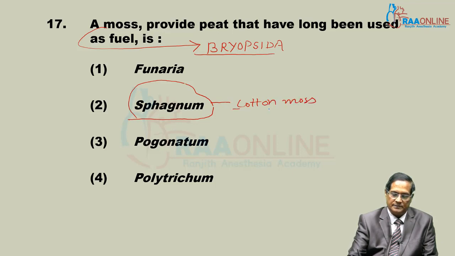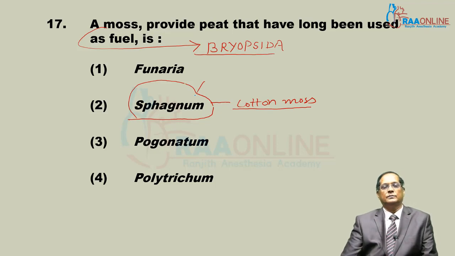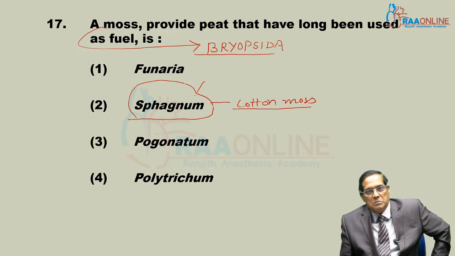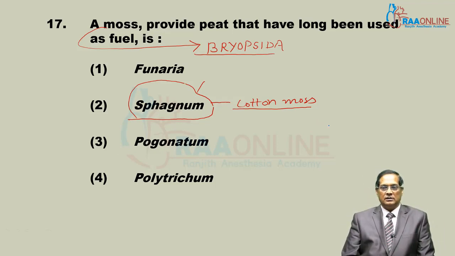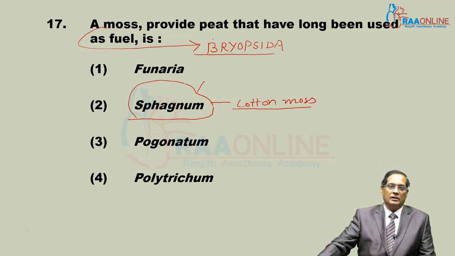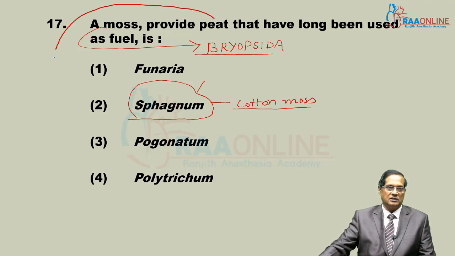It stores water. It is found in boggy, muddy areas, and it gets carbonized. It takes a number of years for the carbonization, and it becomes peat. So the moss that gives peat, the answer is Sphagnum. It is also called peat moss. Peat is actually due to Sphagnum.